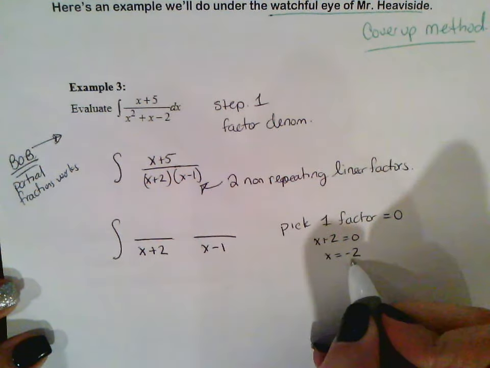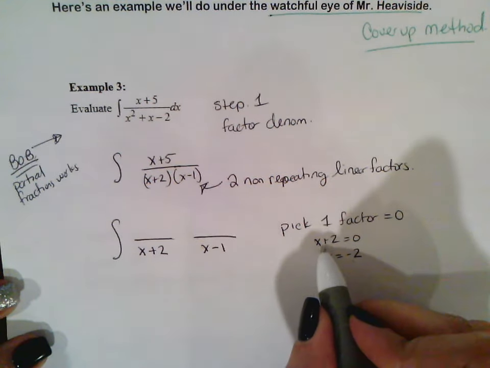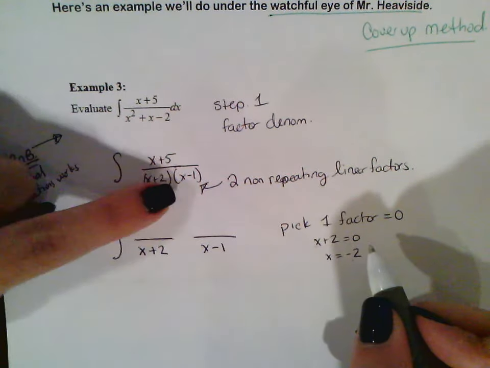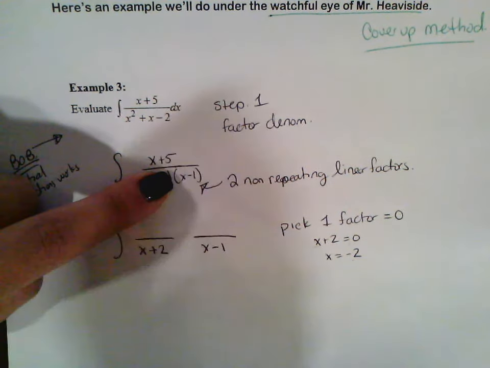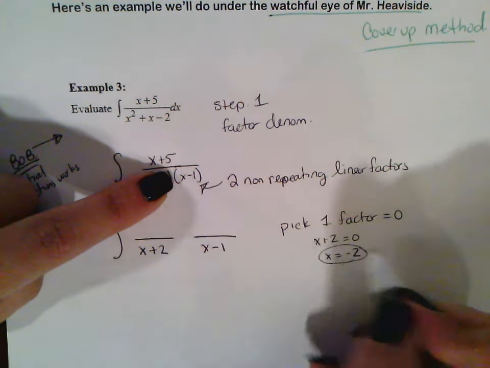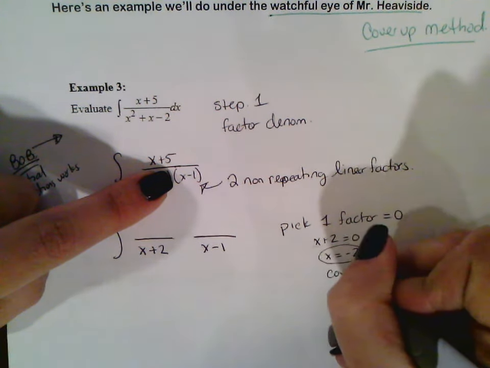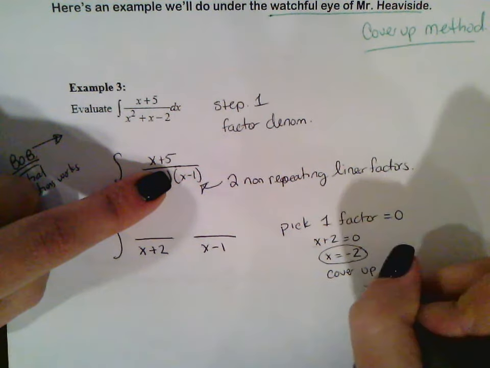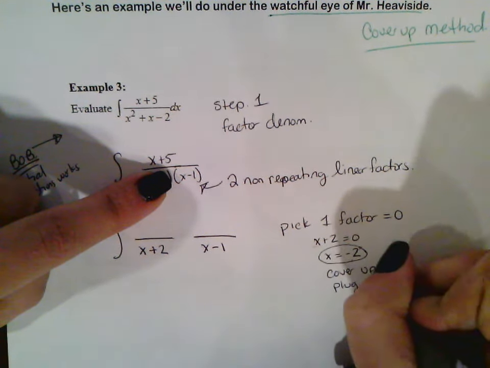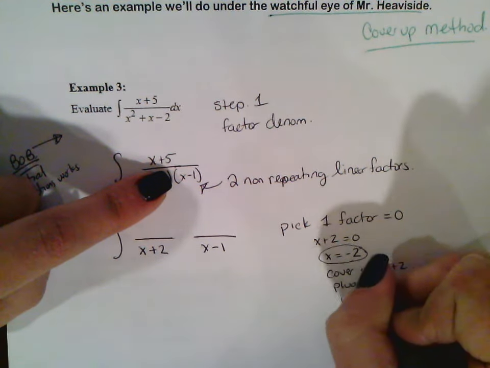So the way the cover-up method works is that you started with x plus 2, and that's what you're going to cover up. I'm going to cover up x plus 2, and then plug x equals negative 2 into what's left.